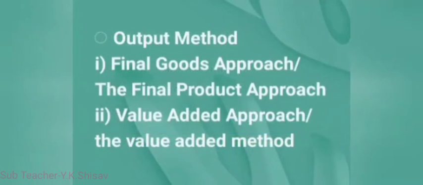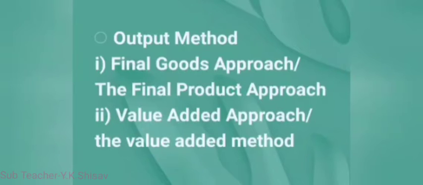See students, output method. This method of measuring national income is also known as product method or inventory method. This method approaches national income from the output side. According to this method, the economy is divided into different sectors such as agriculture, mining, manufacturing, small enterprises, commerce, transport, communication, and other services.